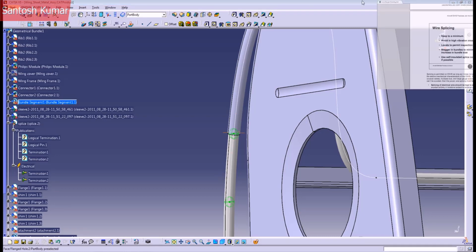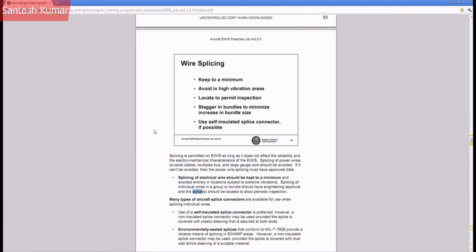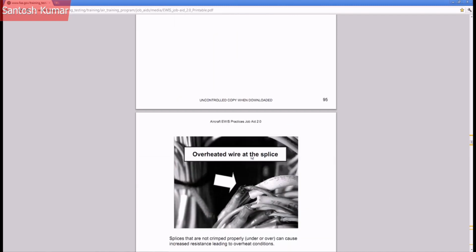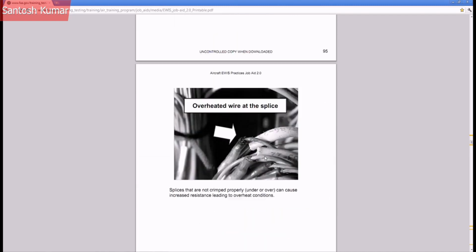And the last thing I want to show you is this document from the Federal Aviation Administration that tells you how to insert and create splices. So it says to try to use the minimum of splices and avoid high vibration areas, and these are some errors that happen from bad designs when installing the harness.